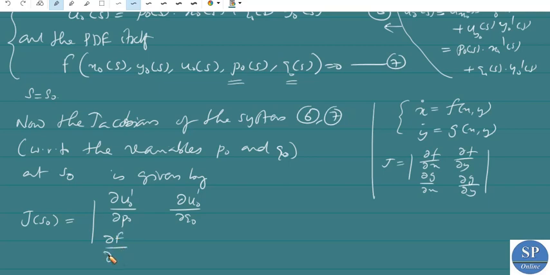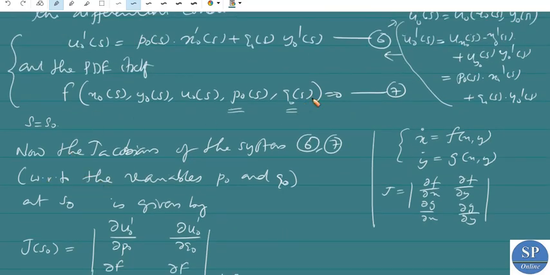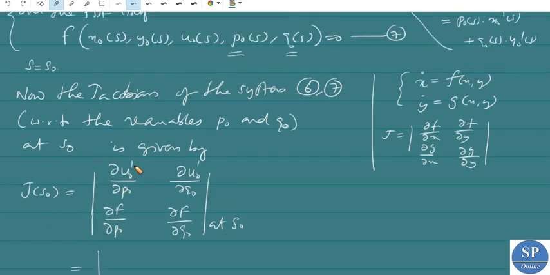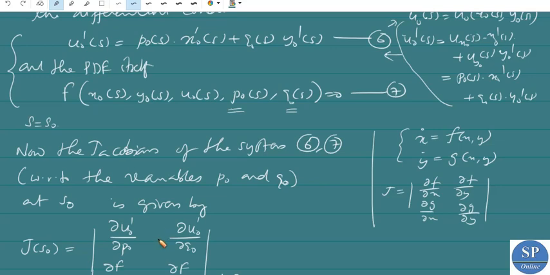Then the second row is dou f by dou p naught and dou f by dou q naught at s equal to s naught. Here the second equation is f equal to 0 at the point x naught, y naught, u naught. Now dou u naught dash divided by dou p naught, the derivative of u naught dash with respect to p naught, is x naught dash of s. And dou u naught dash divided by dou q naught is y naught dash of s.